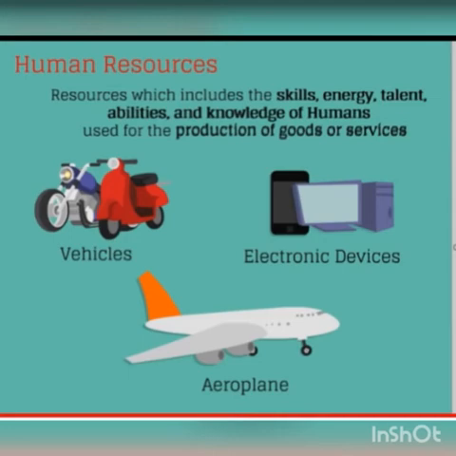So people can make the best use of nature to create more and more resources when they have enough knowledge, skill, energy, talent, and abilities, and they can use it wisely to produce more and more goods and services.